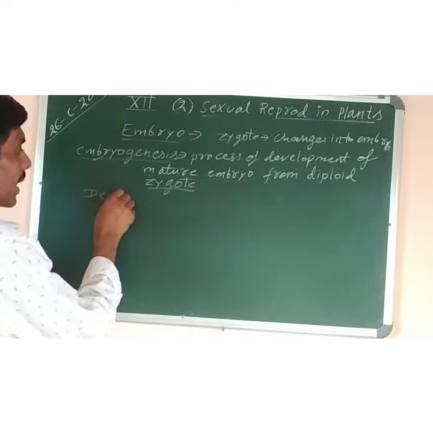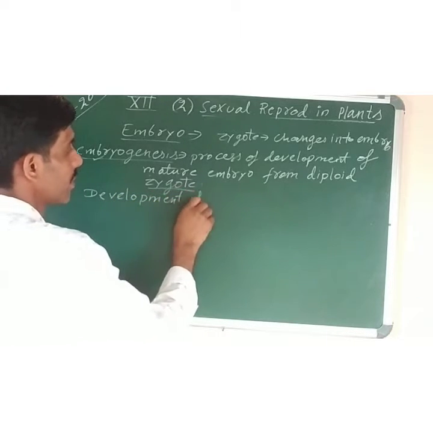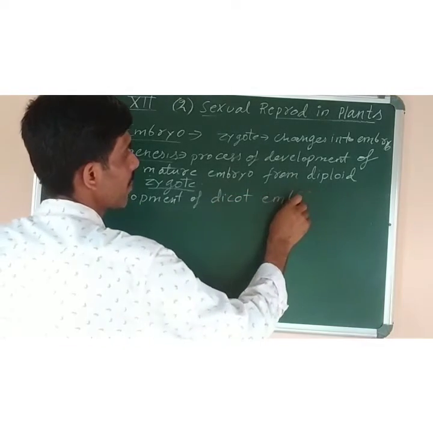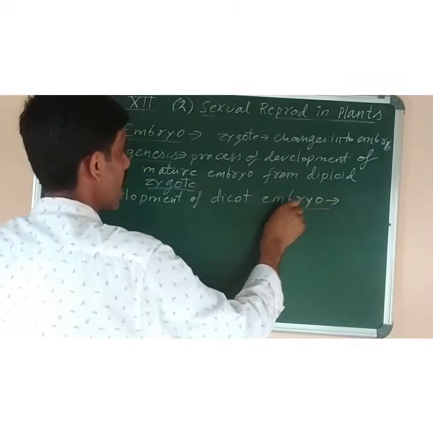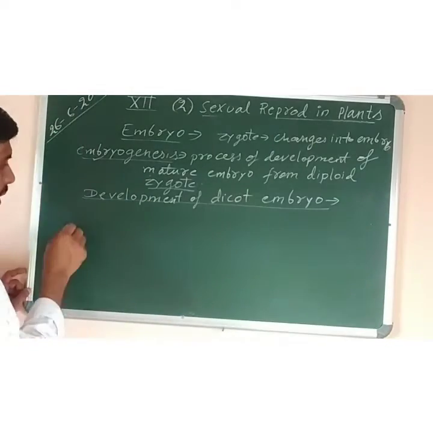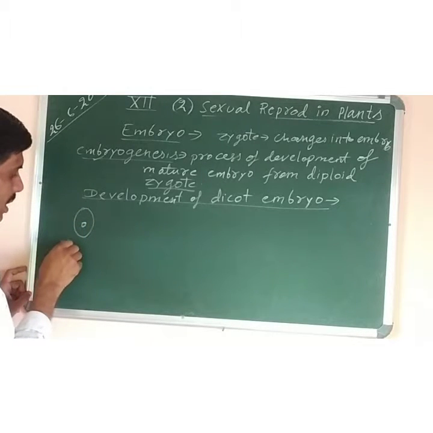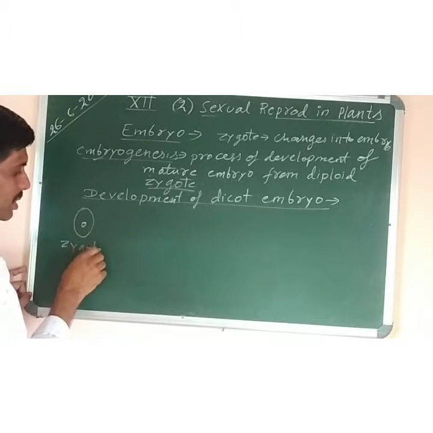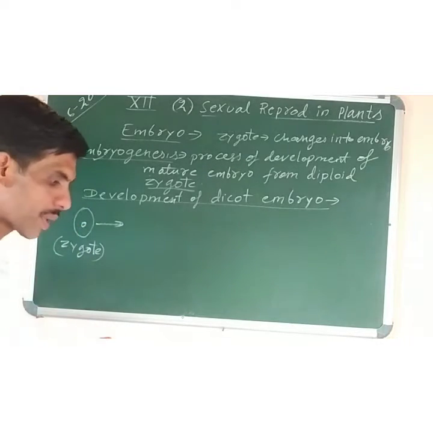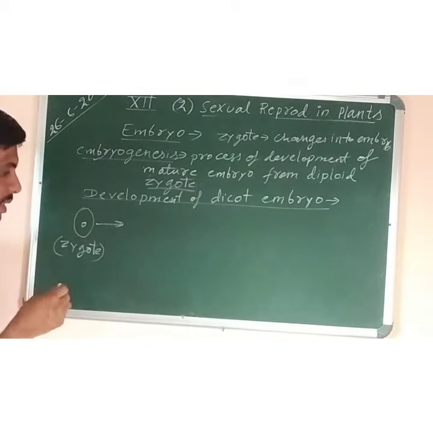With the help of a diagram, we have to do development of dicot embryo. Similarly, development of monocot embryo also. And this diagram is like this. First of all, there is a diploid zygote. So I have written here zygote because embryo develops from the zygote only. Now this zygote will divide by a transverse wall. Transverse, try to understand the meaning.